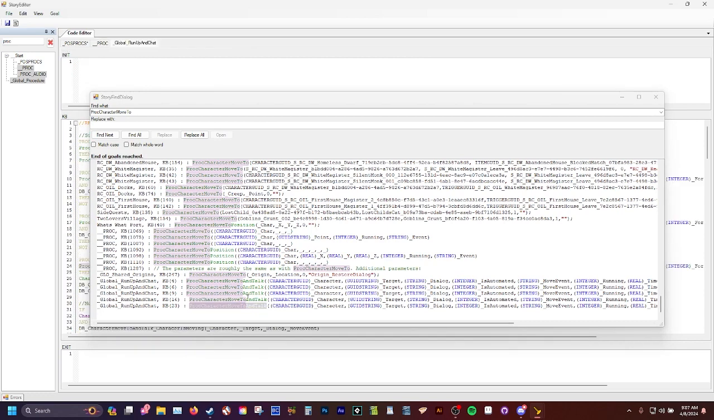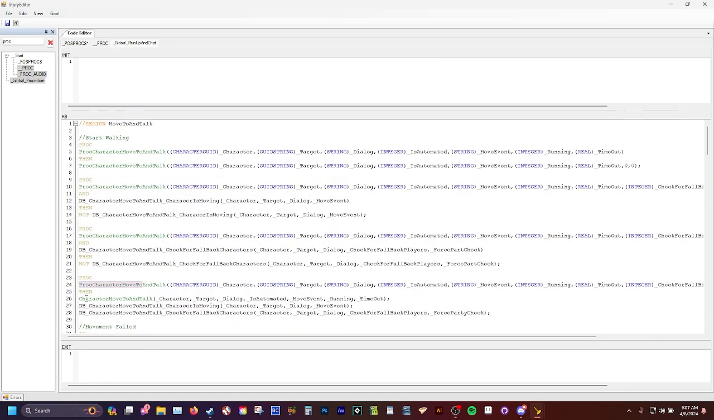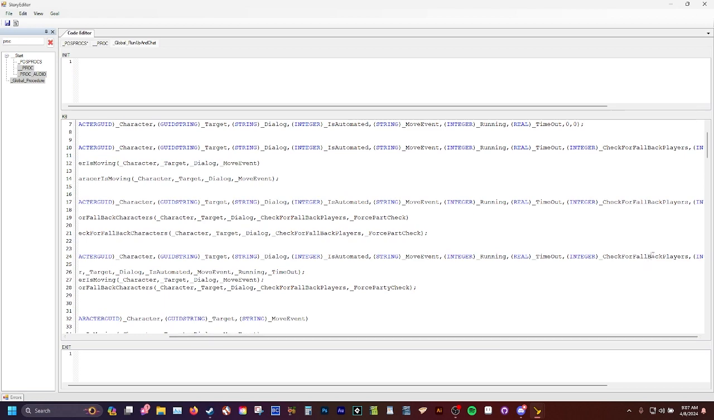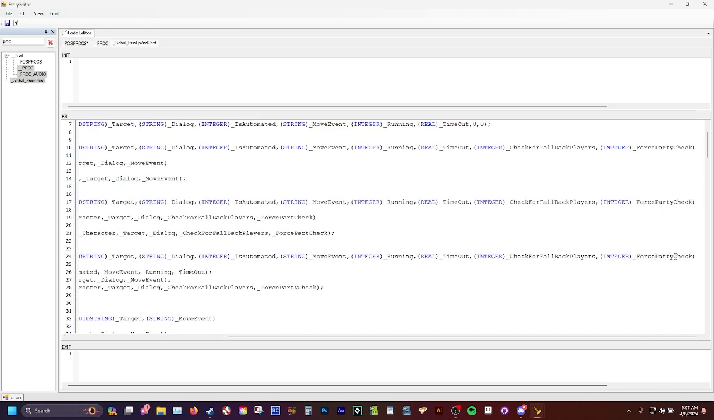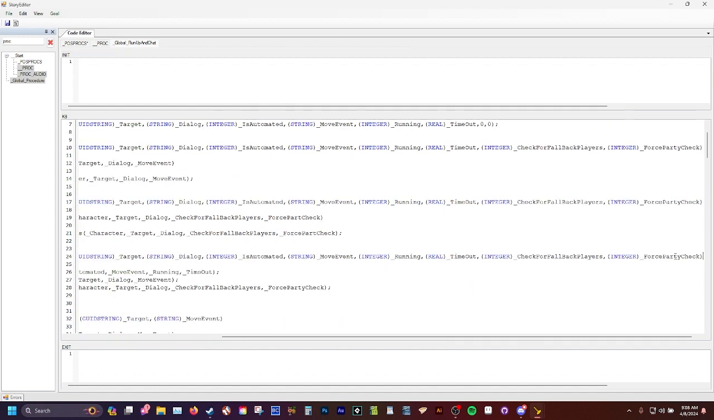So like for instance, this character move to and talk. They said that they want a character, a target, a dialogue, automated move event. They have all sorts of stuff here, and they tell you what they are. It's so much that the scroll bar won't take it. It doesn't scroll that far for some reason, but there it is.